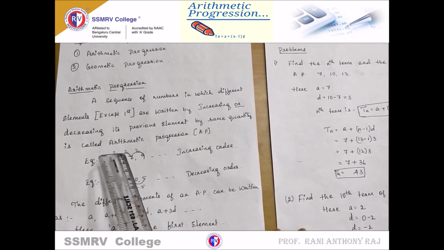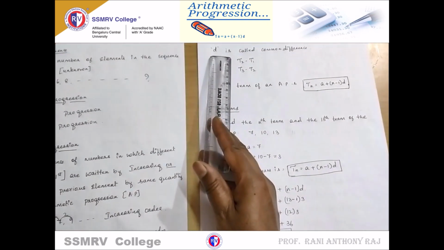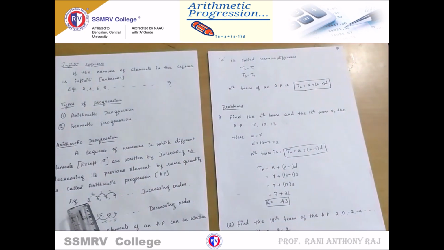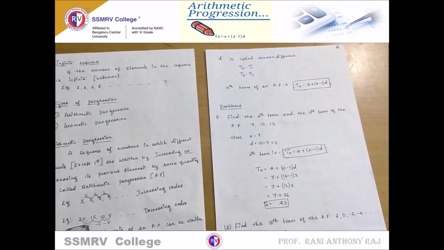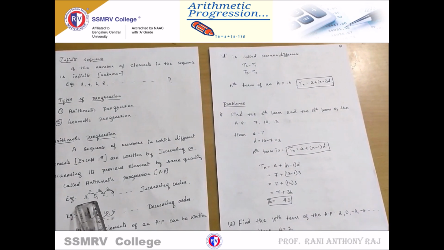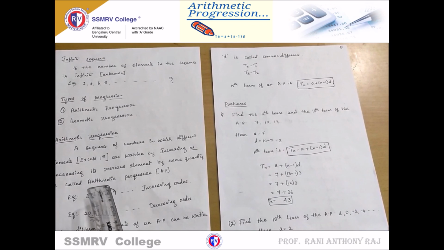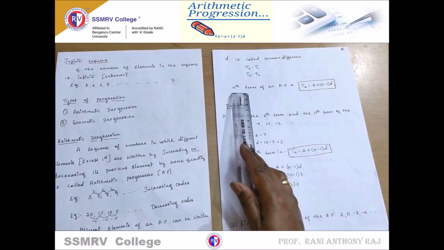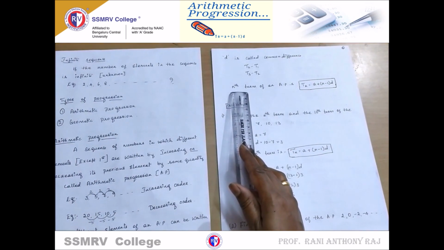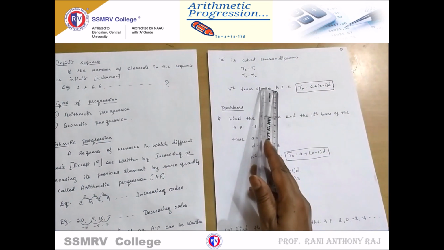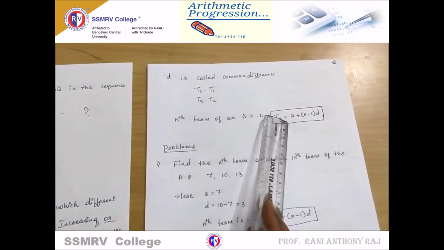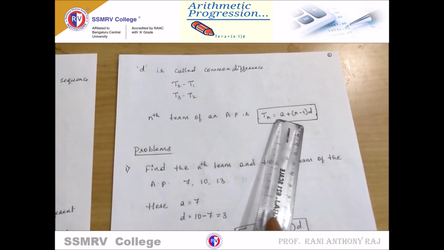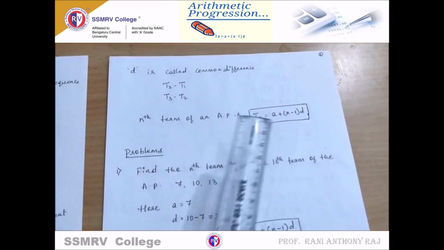7 minus 5 is 2. That is what is called D here. That is term 2 minus term 1: 5 minus 3 is 2. Then term 3 minus term 2: that is 7 minus 5, which is 2. So the common difference is denoted as D. Then the formula for finding the nth term of an AP is Tn is equal to A plus (n minus 1) into D. This is the formula to find the nth term of an arithmetic progression.